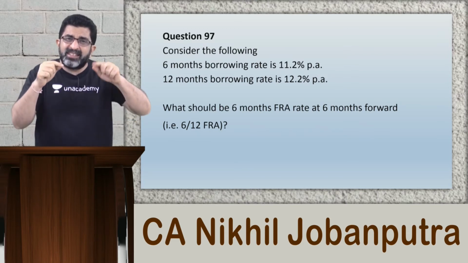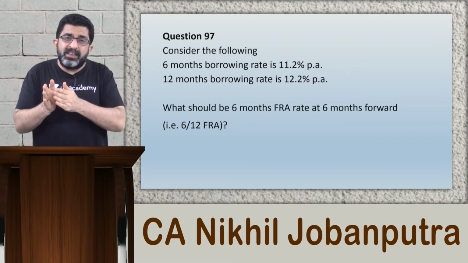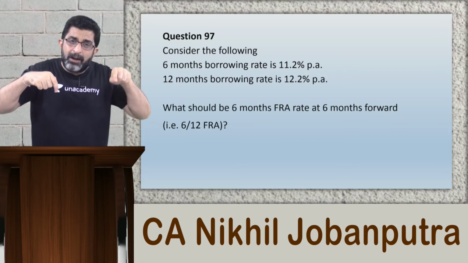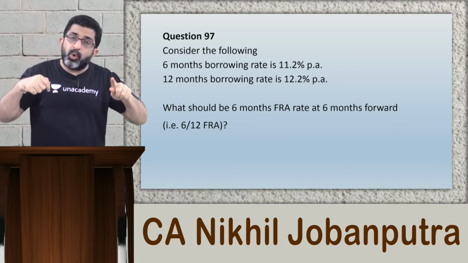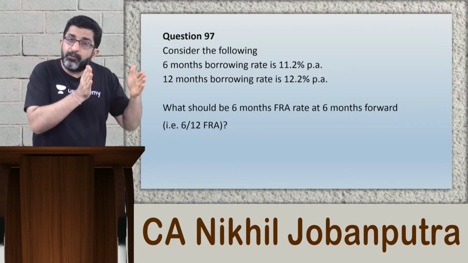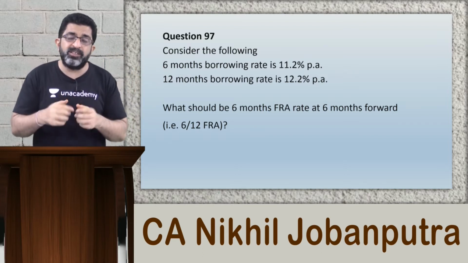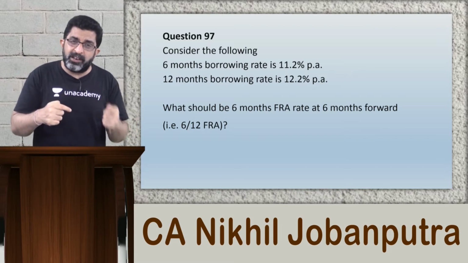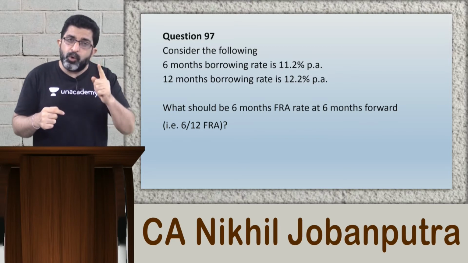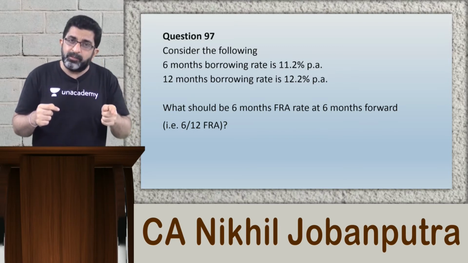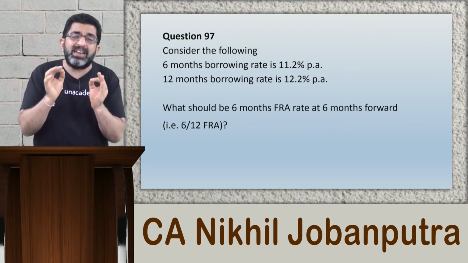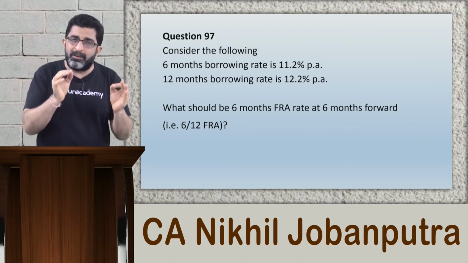So when they say 6 by 12 FRA, it means your borrowing will not start now, your borrowing will start after 6 months, and that borrowing will end at 12 months. So it is basically a borrowing for a 6-month period. In other words, if you have to borrow for 6 months and you have to borrow after 6 months, it will be technically called as 6 by 12 FRA.